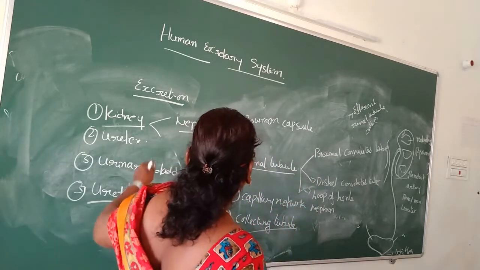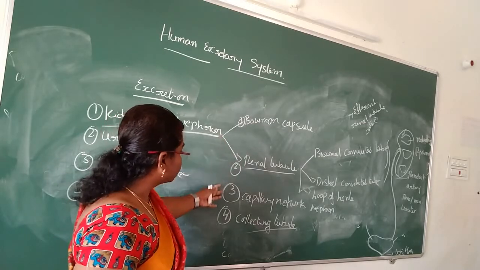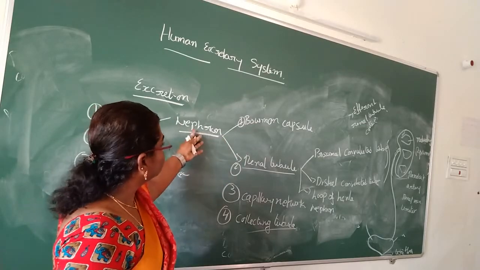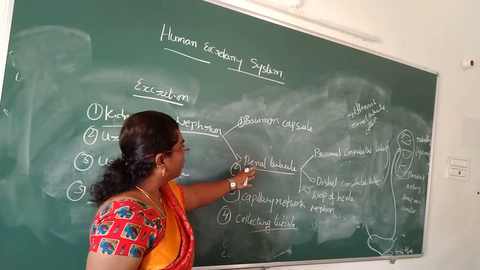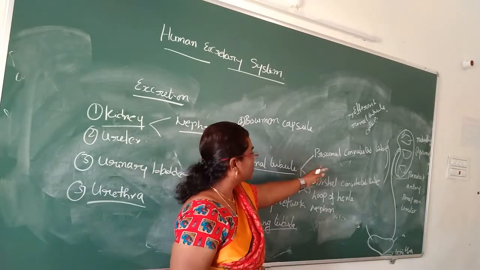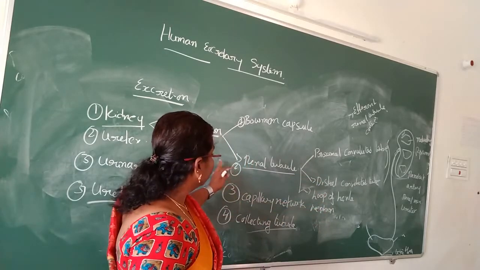So generally we can know about these parts of the nephron. What parts are present in the nephron? Bowman capsule, and renal tubules. The renal tubule is divided into three parts: proximal convoluted tubule, distal convoluted tubule, and the loop of Henle. Then the capillary network.